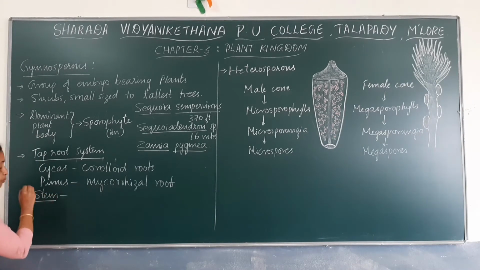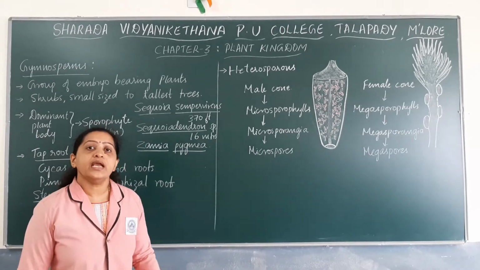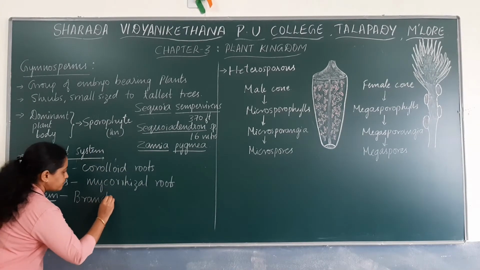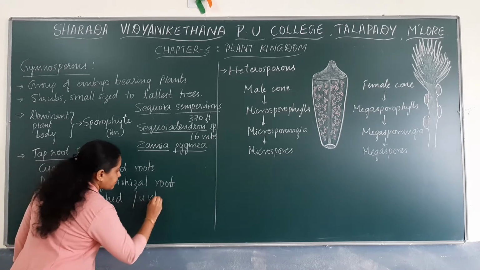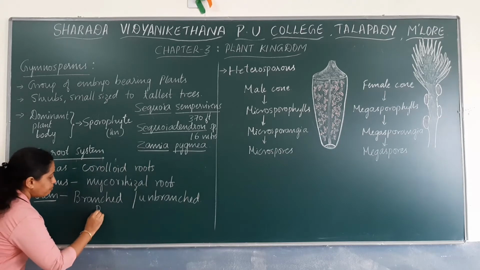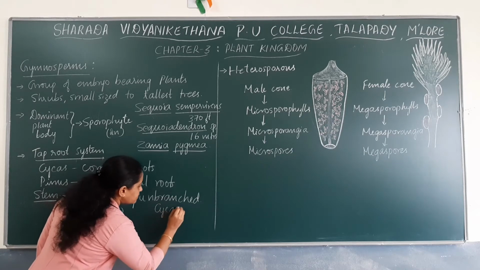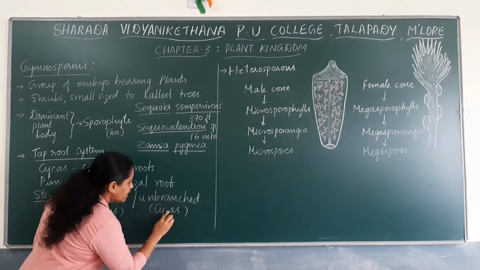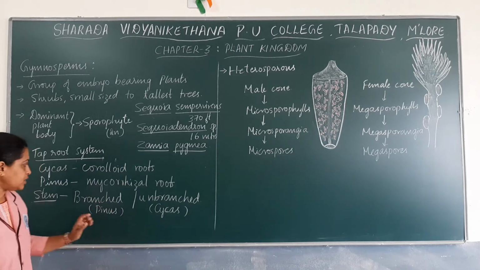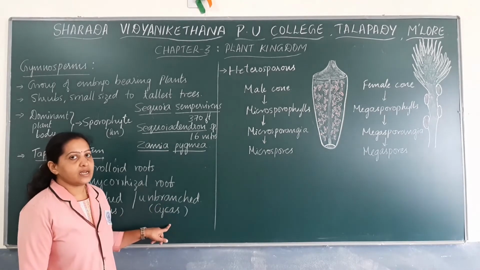Now let us discuss the stem of the sporophyte of gymnosperms. The stems may be branched or unbranched. Some gymnosperms like Pinus have branched stem, whereas some gymnosperms like cycas have unbranched stem. Stem may be branched or unbranched. Example for branched stem is seen in Pinus, unbranched stem is seen in cycas.